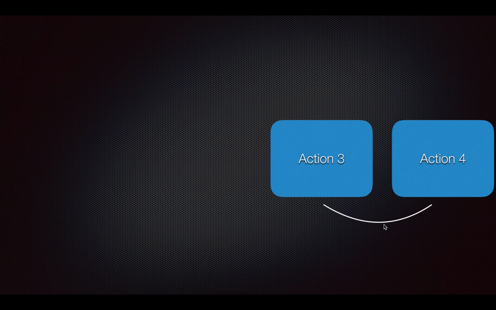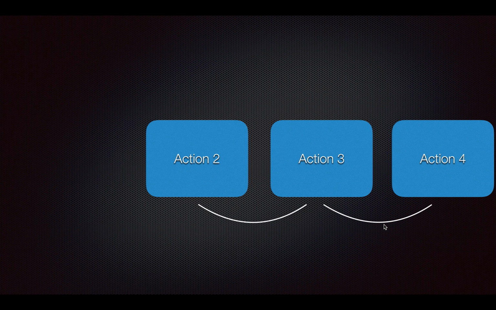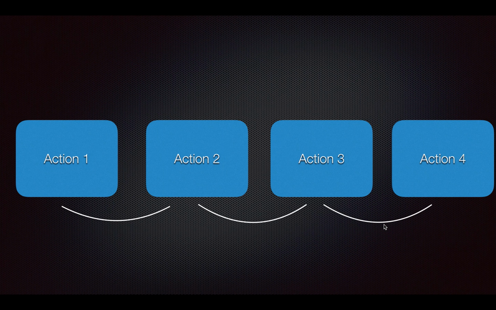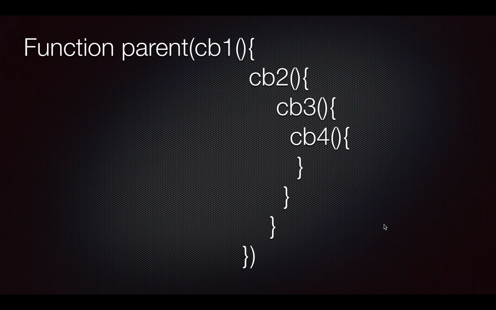So far we have learned what a promise is, how a promise works, and how to use a promise in our code. And now, how does a promise solve callback hell? If you don't know what callback hell is, please do check our callback video. The link is given in the description box. Back to the topic. Let's say action 4 has to be executed after action 3 is done, which in turn depends on the completion of action 2, which in turn is waiting for action 1 to complete. Let this be the scenario and let's see how callbacks handle it.